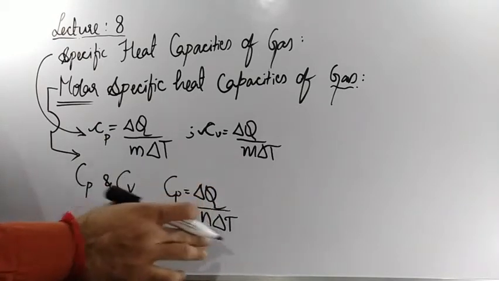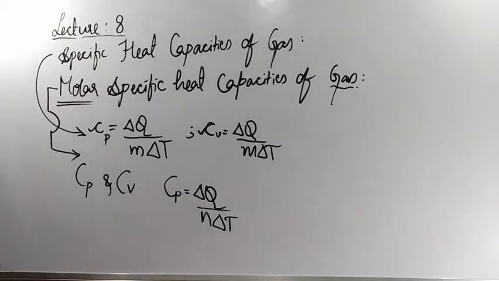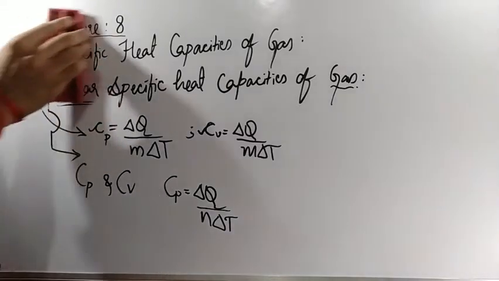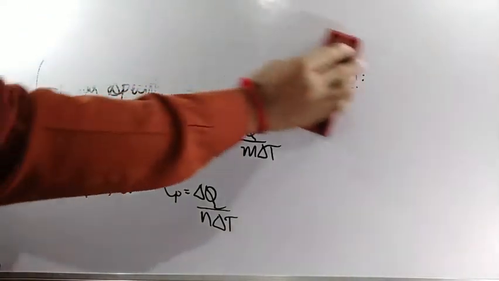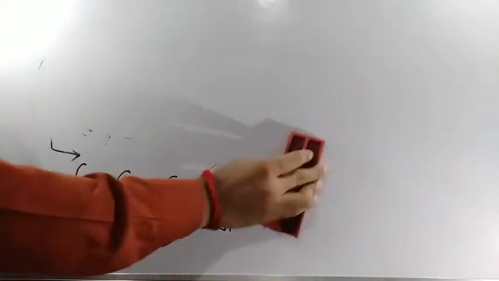Cv is also the same, delta Q by N delta T. Clear? So we came to know specific heat capacity, and molar specific heat capacity also.